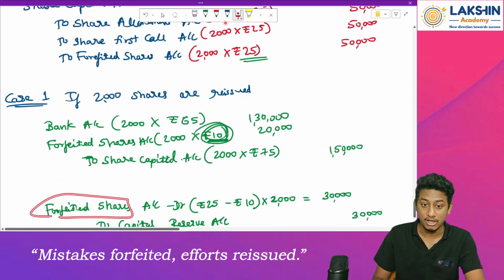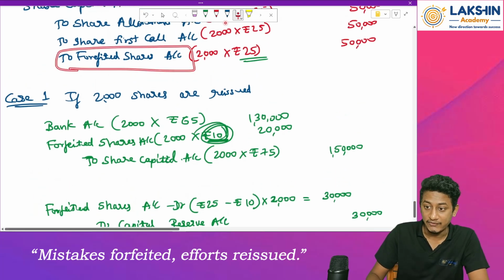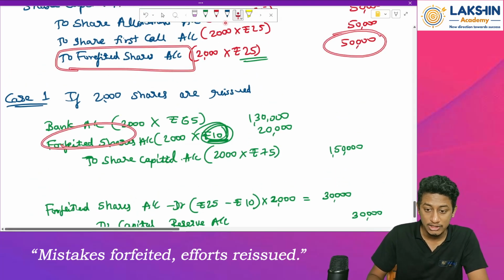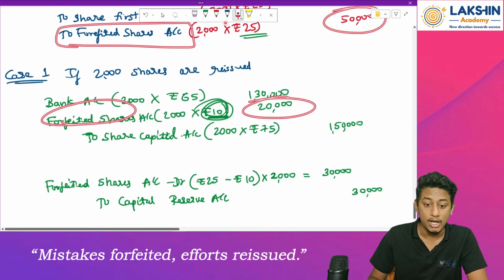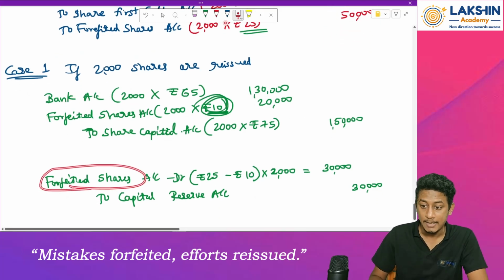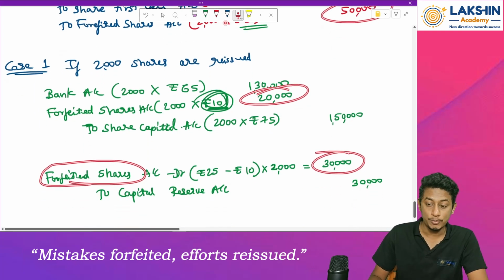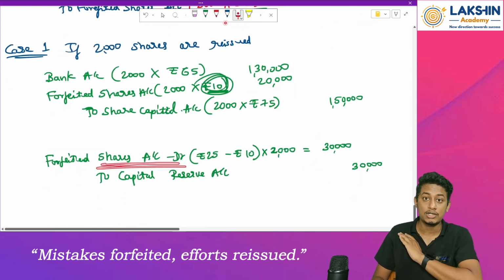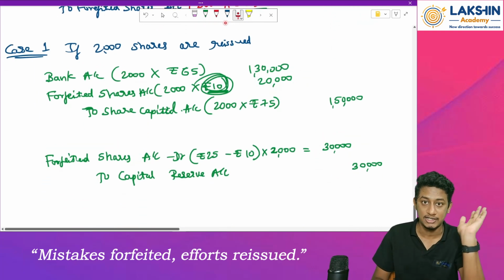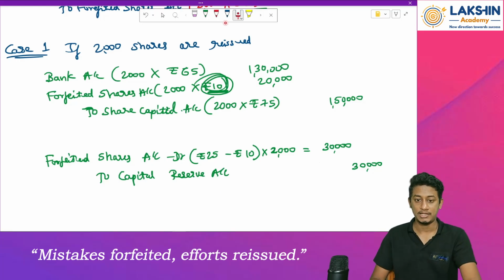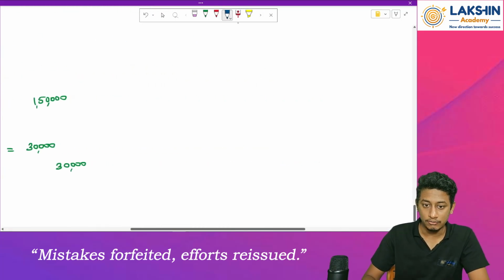Why has it been debited? Because see, in credit I had 50,000 rupees. In debit I have only how much? 20,000 rupees. So if I pass one more entry to the debit side, my debit will be equal to my credit. Right? So because of that, I will pass the entry into the debit side to close the forfeited shares account completely. Clear? Okay. Next.